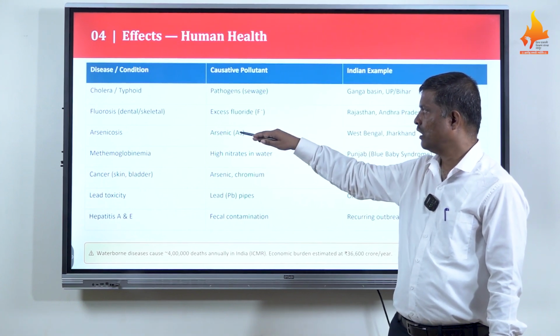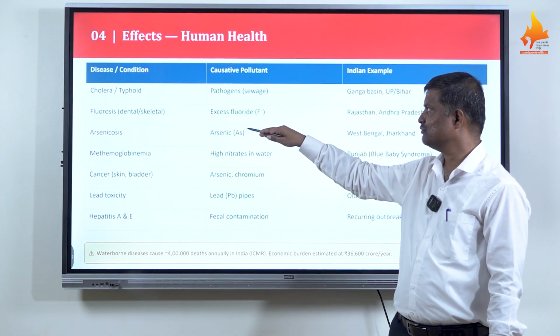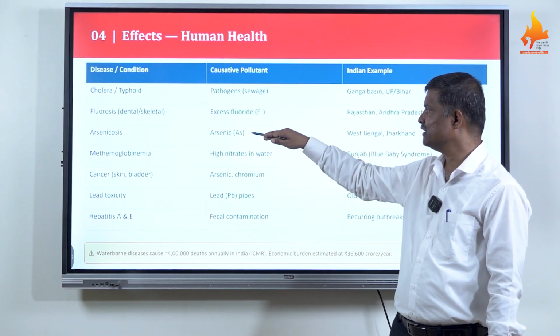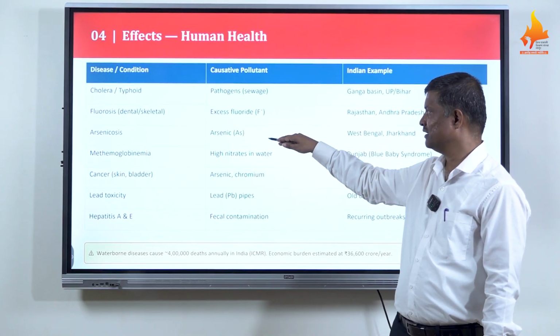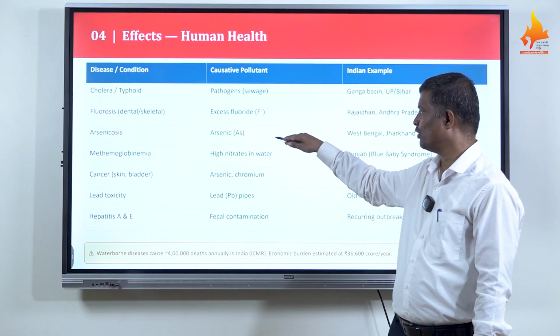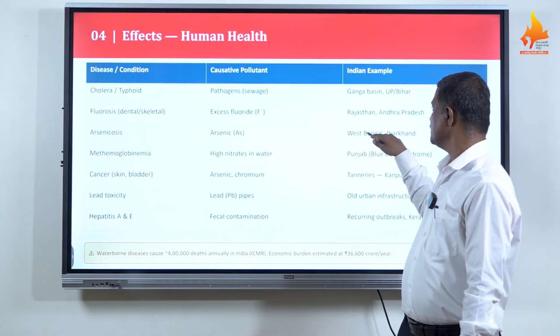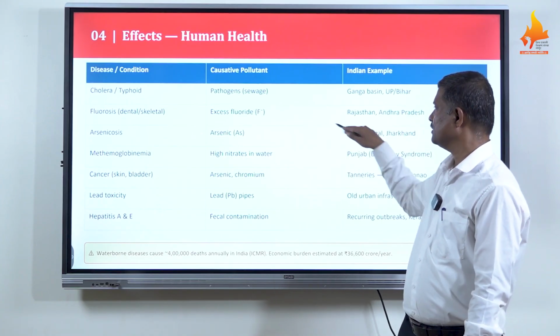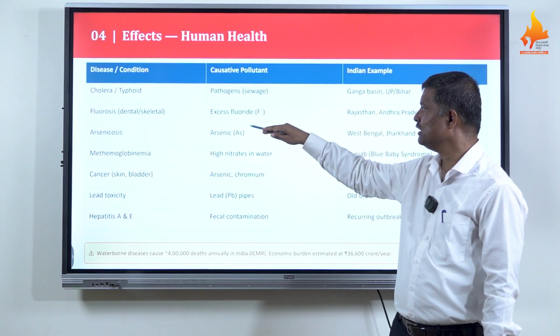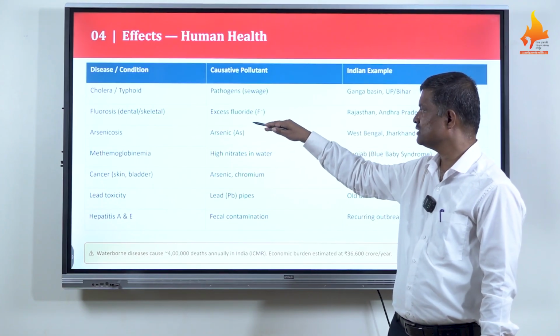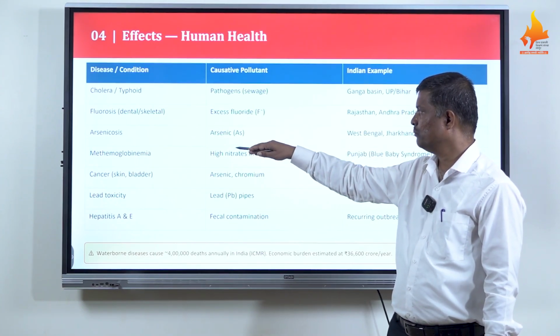Then arsenicosis, which is a disease or condition caused by arsenic. Arsenic pollutes soil as well as water. West Bengal and Jharkhand are two states where arsenicosis is seen in people.